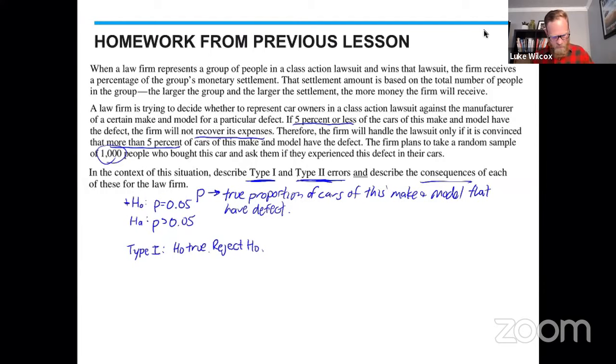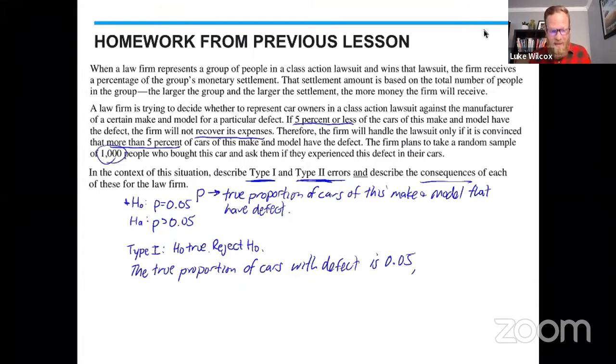So I need to start out with the null hypothesis being true. So the null hypothesis says that the true proportion of cars with the defect is 0.05. It's 5%, right? So the truth is the null hypothesis. Really, 5% of the cars have the defect, but the firm makes an error.